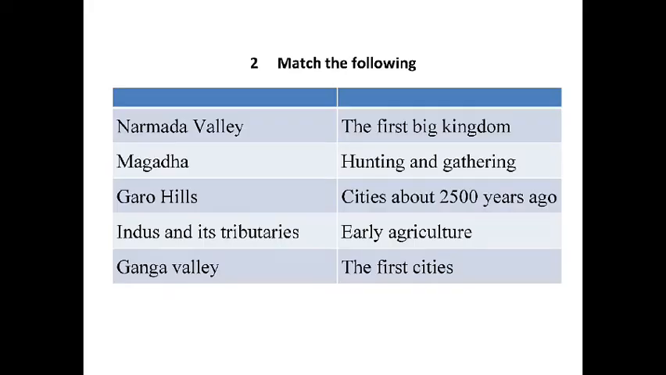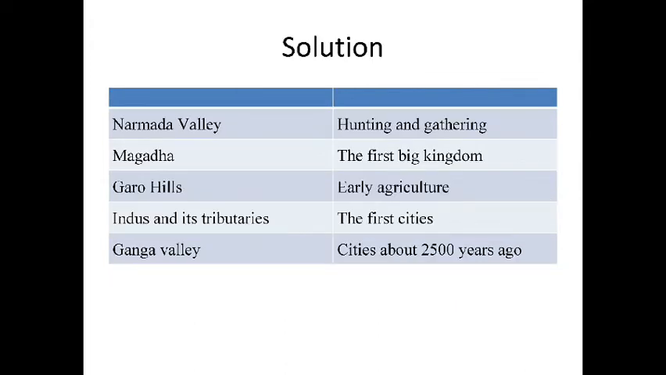Question number 2. Match the following. The question is given in the table. Column first: Narmada Valley, Magadha, Garo Hills, Indus and its tributaries, Ganga Valley. And the second column: the first big kingdom, hunting and gathering, cities about. And the solution is: Narmada Valley, hunting and gathering; Magadha, the first big kingdom; Garo Hills, early agriculture; Indus and its tributaries, the first cities; Ganga Valley, cities about 2500 years ago.